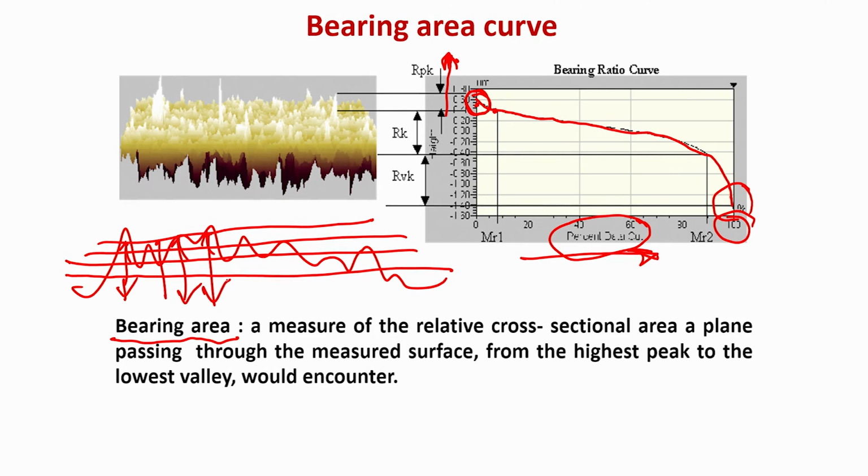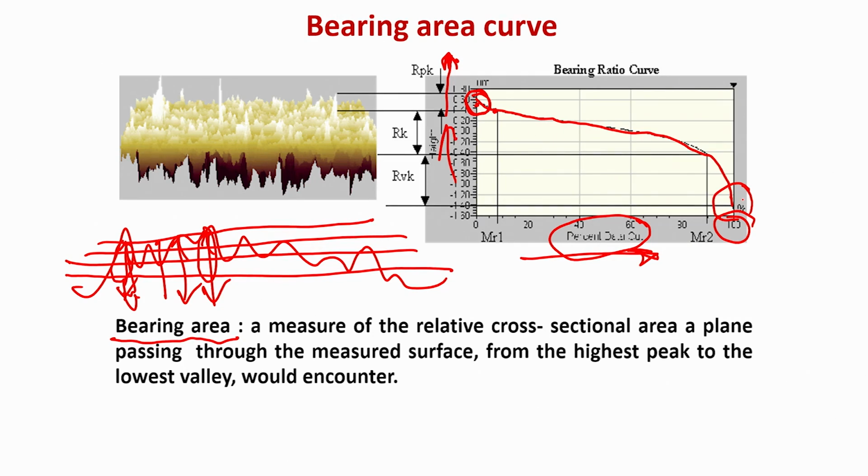You have to only consider the amount of material that is contained by this particular plane, which is cutting through the different asperities. This percentage of the area of the plane which contains the material is plotted along the x axis, and the height of the asperities is plotted along the y axis.